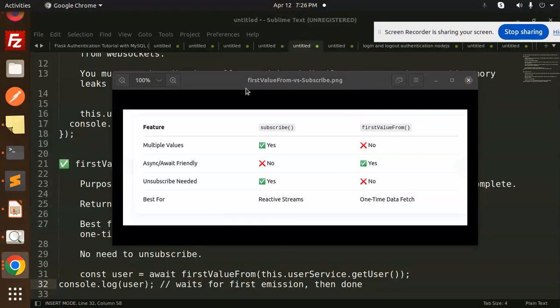So this is the main difference. Multiple values, right? So here you can see that in subscribe, yes, but firstValueFrom, no. Async/await friendly? No, it's not, but firstValueFrom is async/await friendly, right? Unsubscribe needed? Yes, but for firstValueFrom, no. Subscribe is best for reactive streams, and firstValueFrom is best for one-time data fetch. So in that scenario you can use that one, then you have to decide.